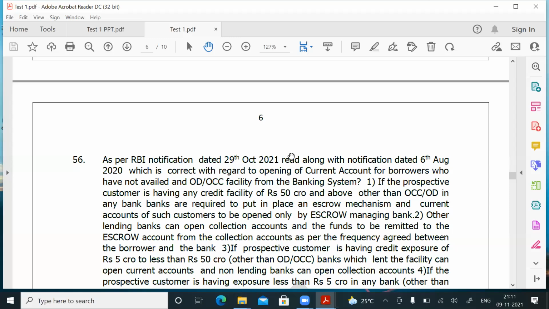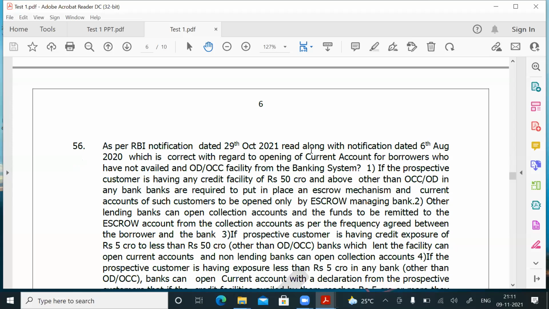Question number 56. As per RBI notification dated 29th October 21, read along with the notification dated 6th August 20. The first notification, 6th August 2020, is with regard to opening current accounts for borrowers who have not availed OD OCC facility from the banking system. They are borrowers, but they have not taken even a single paisa OD OCC from the banking system, but they have different limits. So in that case, what is the guideline?